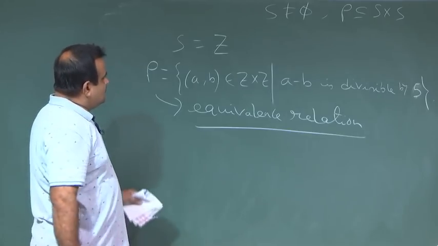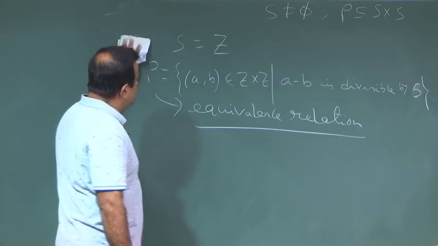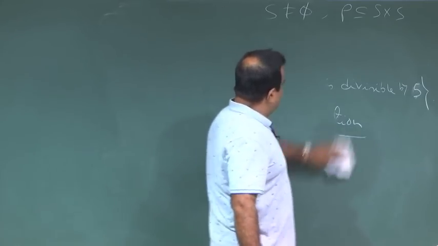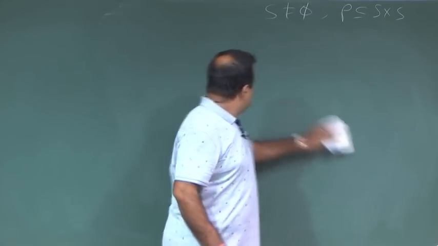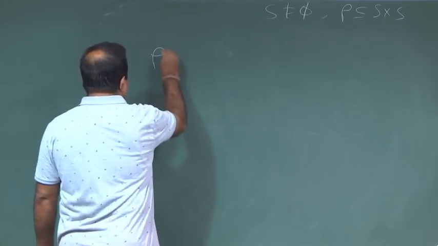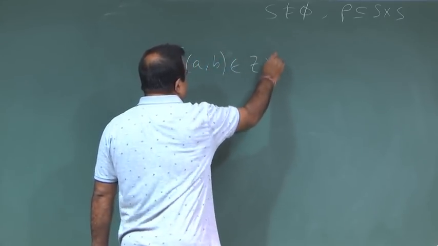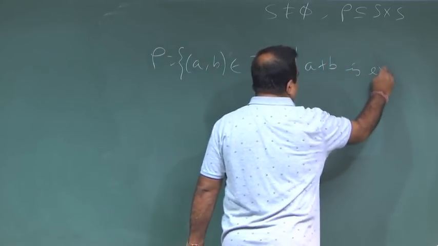Now, we can take another example, like the relation we had earlier, that A plus B is even, and check whether that is an equivalence or not. So, we take a rho which is basically (A, B) such that A plus B is even.